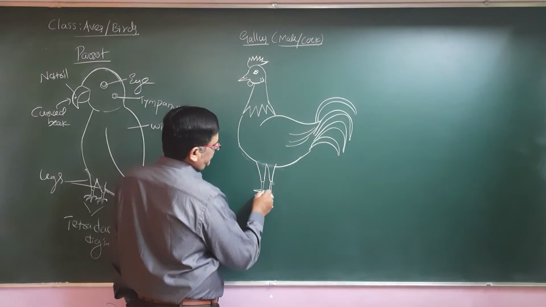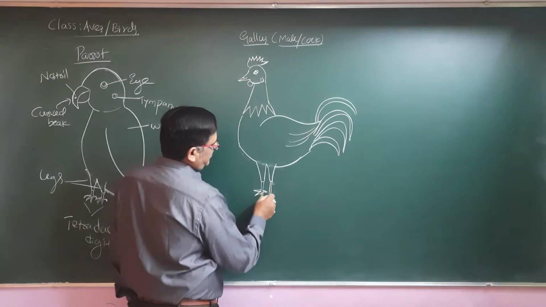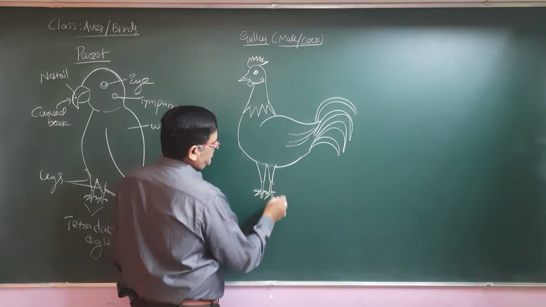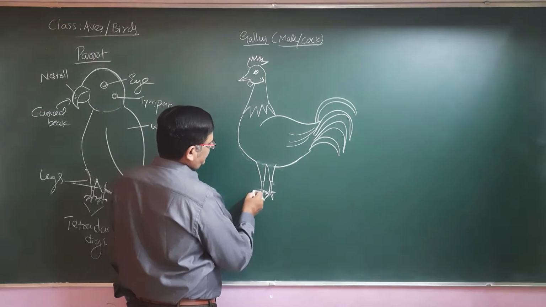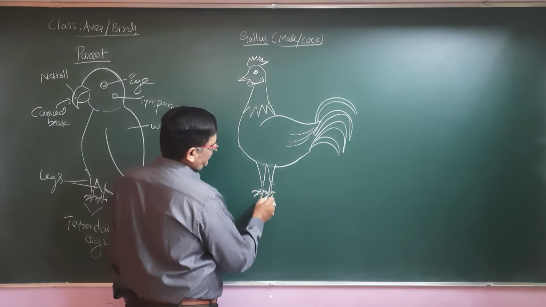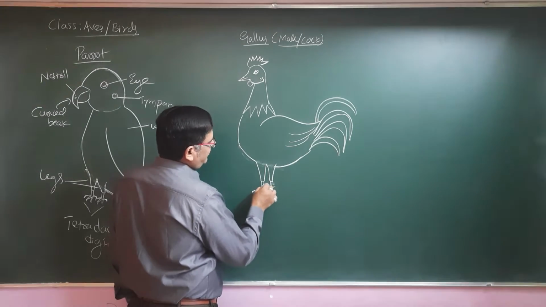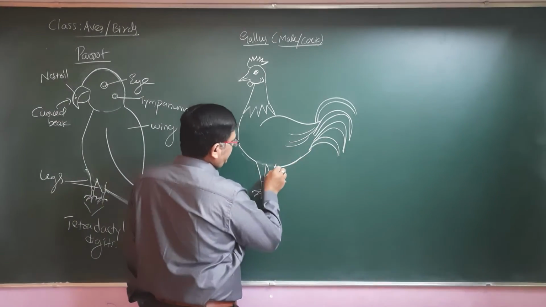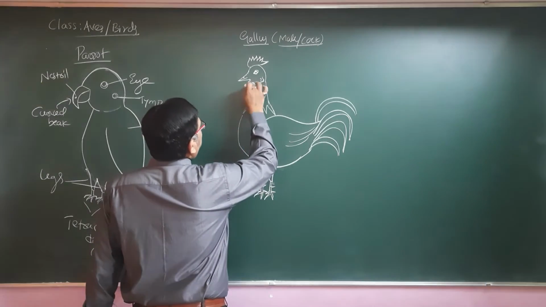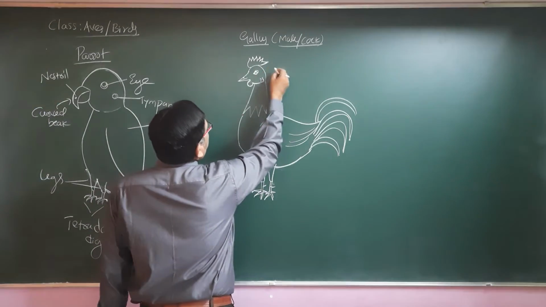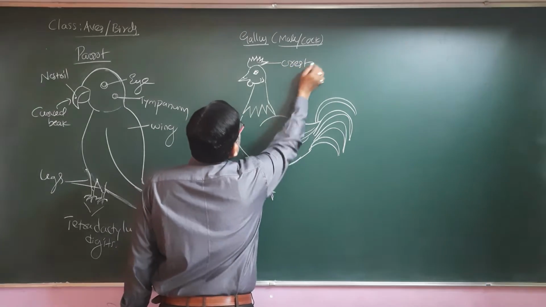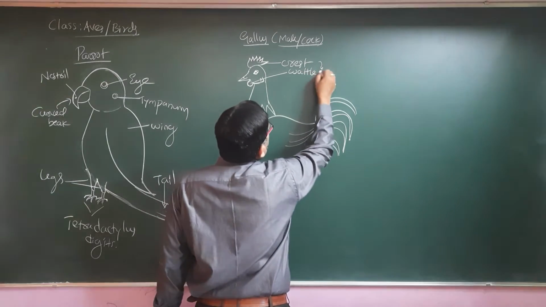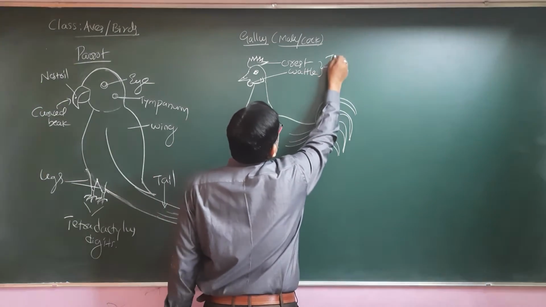And by chance, if a new cock enters their territory, they are not ready to accept that entry, because they will lose their chance of domination. So here the cock also has claws, and to fight against the invader it has a sharp dagger-like spur, and colorful feathers. Let me tell you the use of these red colored structures. This is the crest, and this we call the wattle. The crest and wattle mainly do thermoregulation.